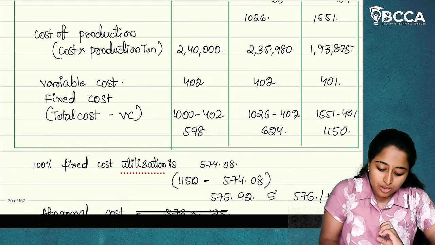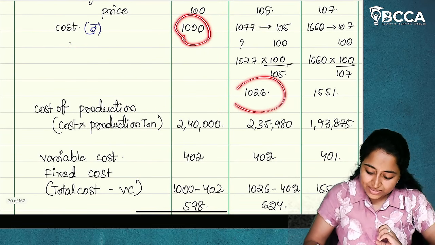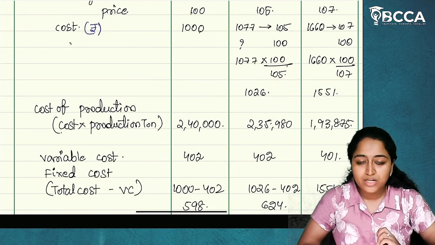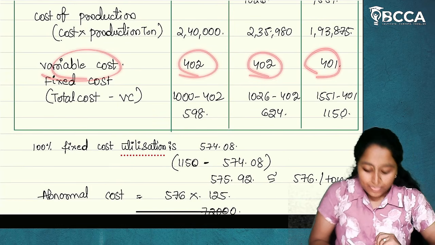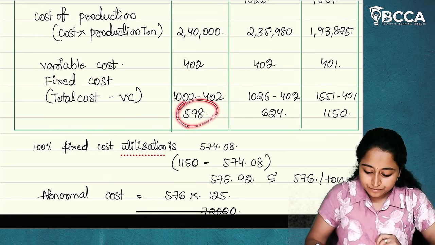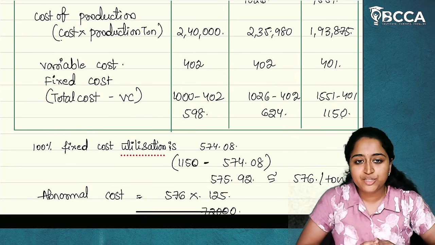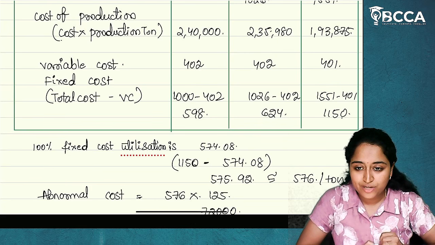Now, we have total cost. What is total cost? 1000, 1026, 1551 per ton. Now, this is the variable cost per ton; total cost minus variable cost will give the fixed cost. I hope it is clear so far. So we have calculated variable cost and fixed cost. For variable cost calculation, we have used the change formula. I hope it is clear.